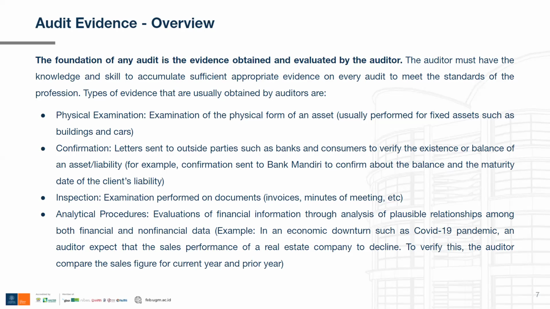The fourth one is analytical procedures. They are evaluations of financial information through analysis of plausible relationships among both financial and non-financial data. For example, when an economic downturn happened, such as when the COVID-19 pandemic hit Indonesia, an auditor expects that the sales performance of a real estate company will decline because, of course, during that time, no one will buy any property from a real estate company. So the auditor expected that the sales performance of those companies would decline.